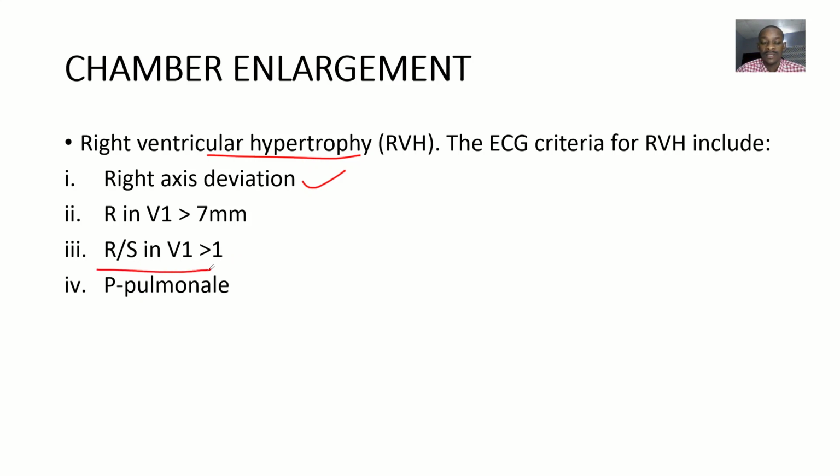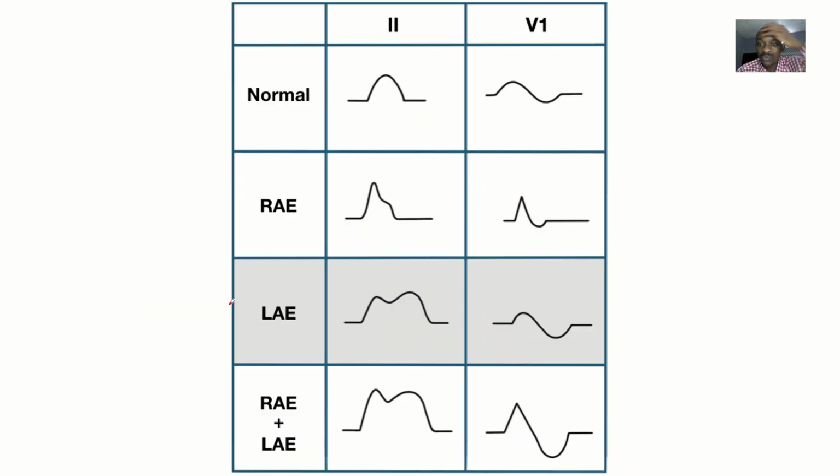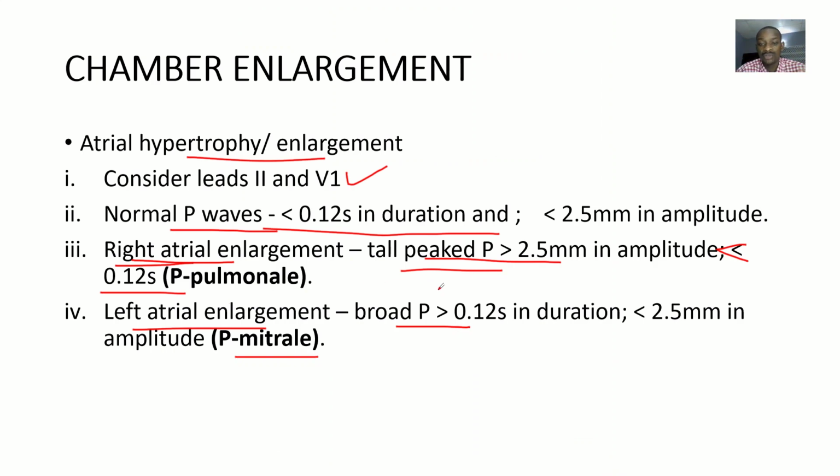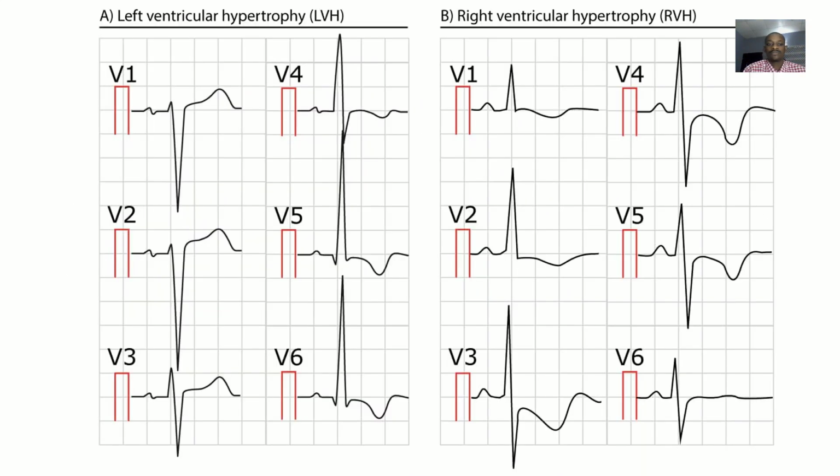Then if you divide the R wave by the S wave in V1, it will be more than 1, which is usually supposed to be less. Then you also have P pulmonale, and P pulmonale is usually where the P waves are more than 2.5 millimeters in amplitude, but the duration is less than 0.12 seconds.